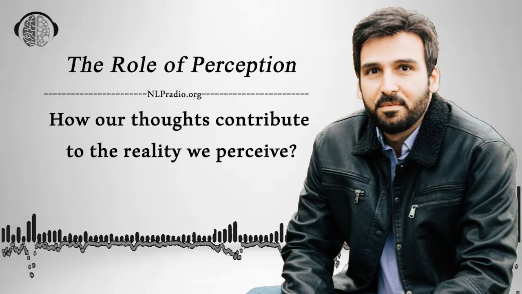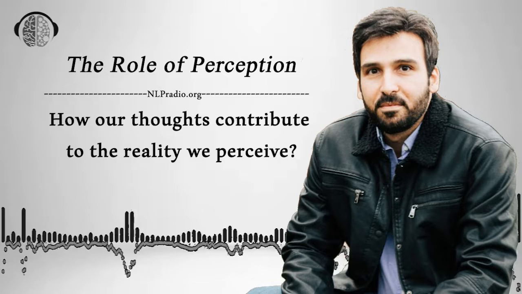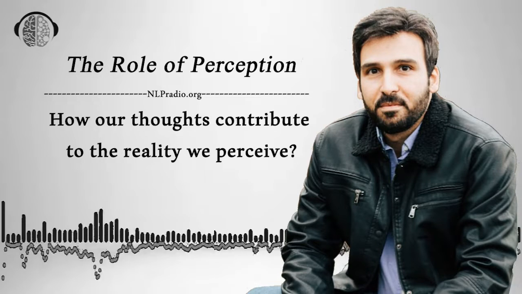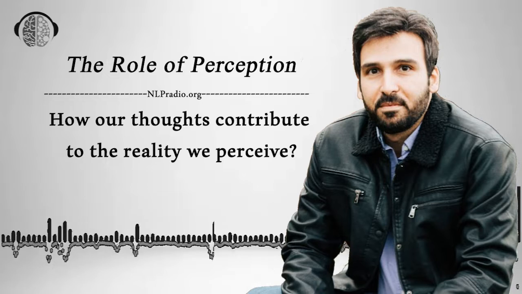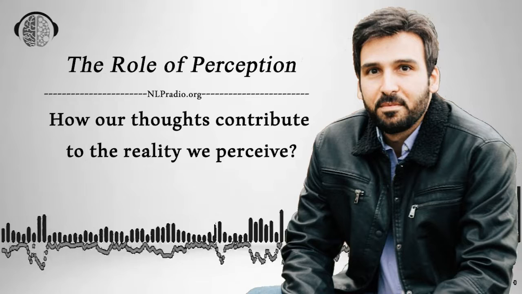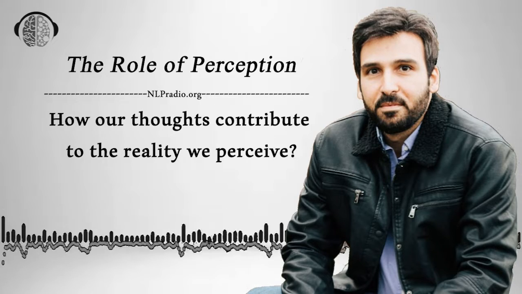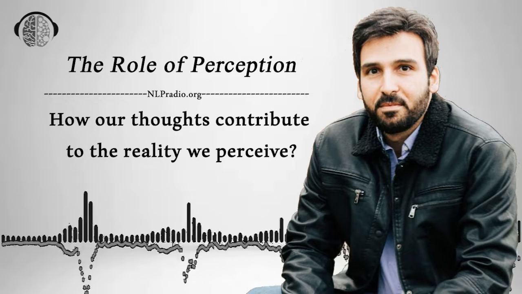What is the role of perception? Perception plays a crucial role in how we experience and interpret the world around us. It involves the process of selecting, organizing, and interpreting sensory information to give it meaning and make it meaningful to us. Here are some key roles of perception.